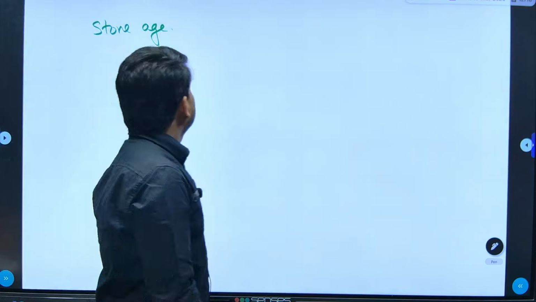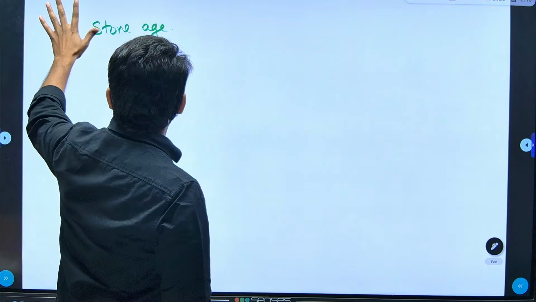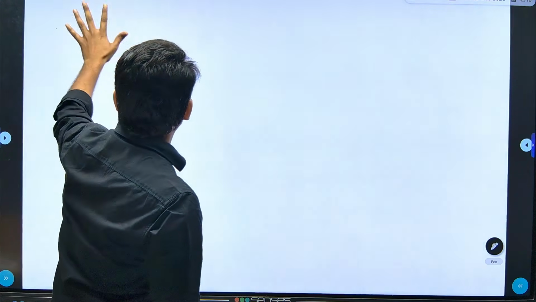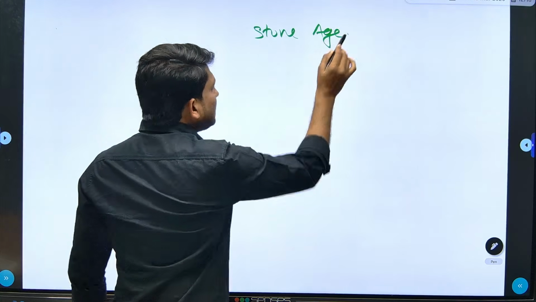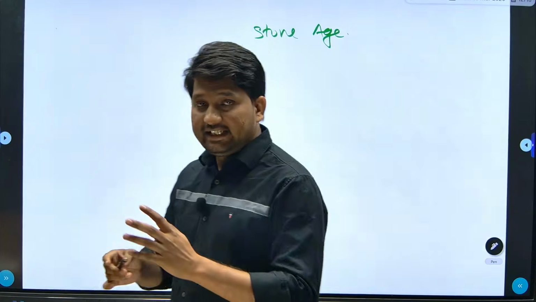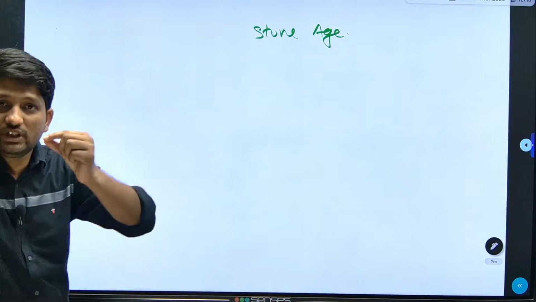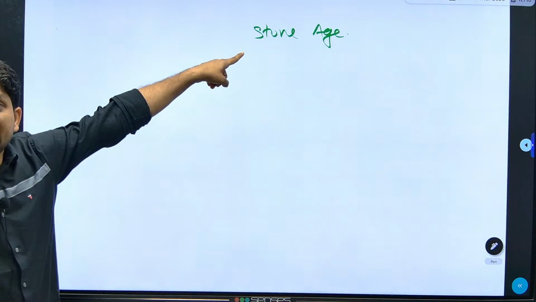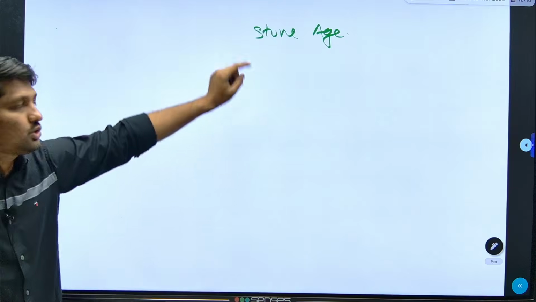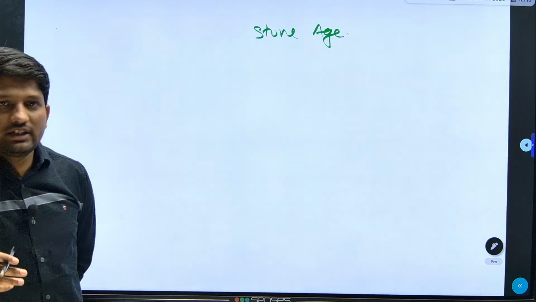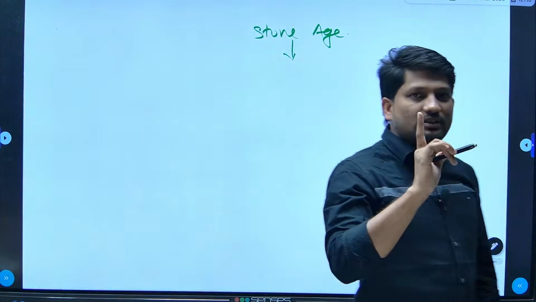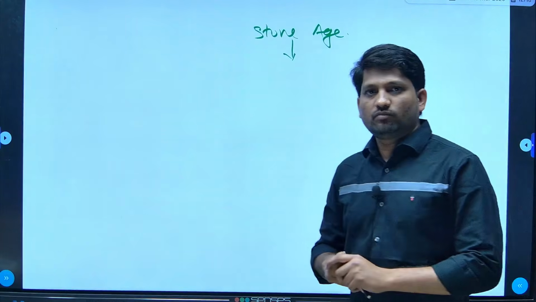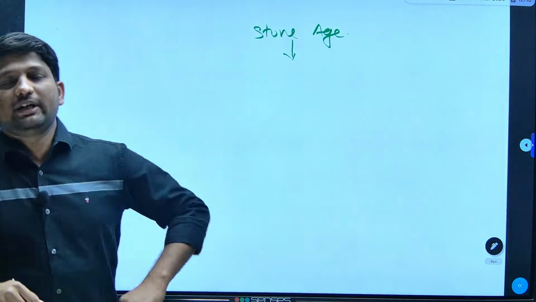So first, the Stone Age, right? When people started using stone, that time the Stone Age started and it continued till people started using metal. When people were using stone tools, we call this period the Stone Age. So after the Stone Age, people started using metal. Tell me the first metal used by humans. Tell me the name of the first metal used by humans.